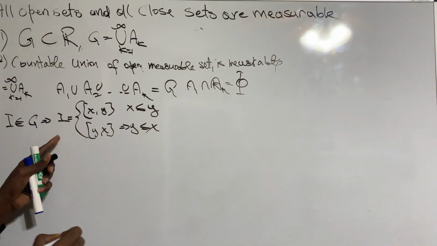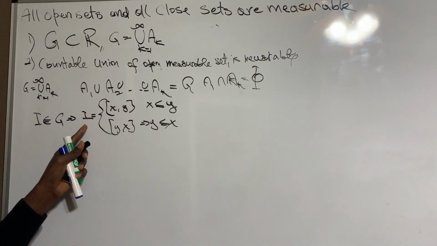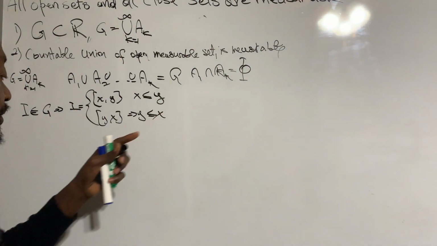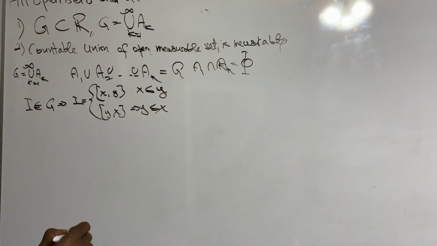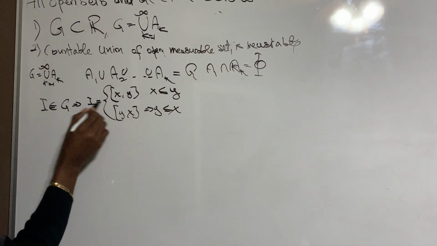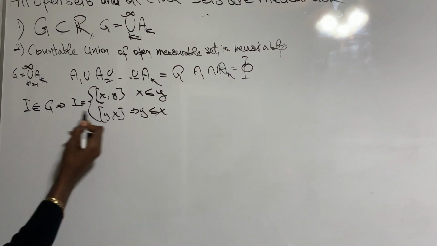This means that no matter whether x is greater than y or x is smaller than y, I is always in G. That's why we define it like that.